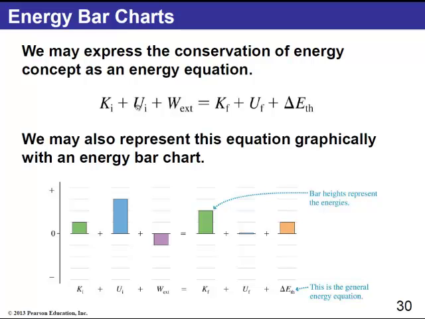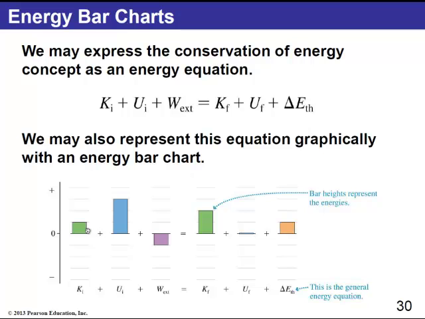Potential can include both gravitational and elastic. Then we add to this the work done by the external forces, which can be positive or negative, and that will result in a final amount of energy, kinetic and potential. But here we also add the change in thermal energy. So notice here we did not put in the initial amount of thermal energy, we simply keep the difference, the change in thermal energy, on the right hand side of this equation.